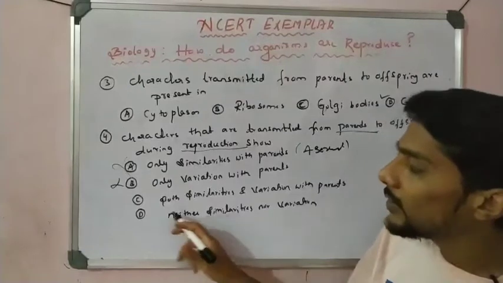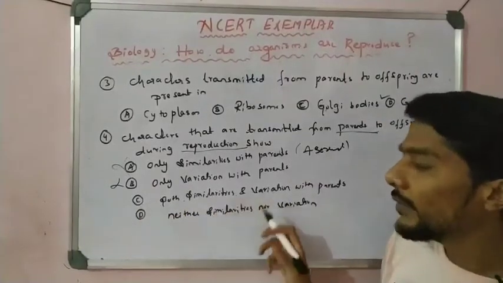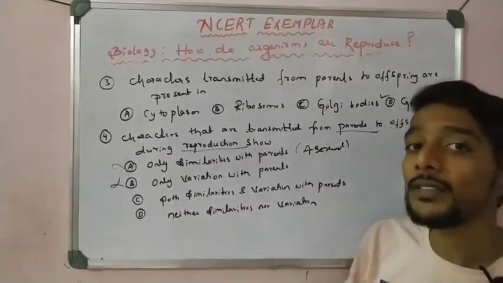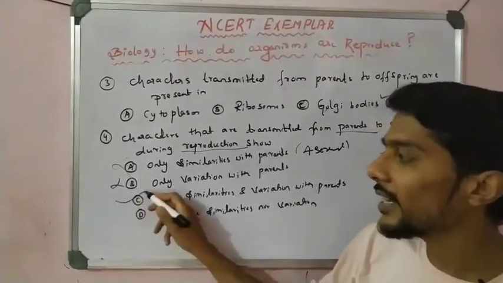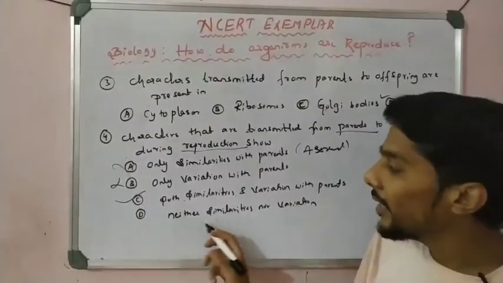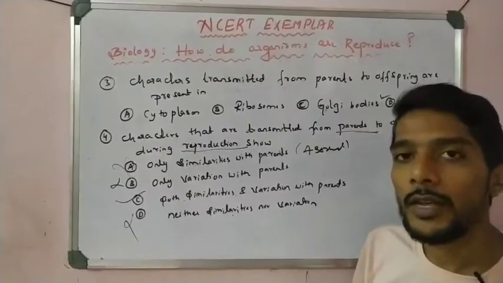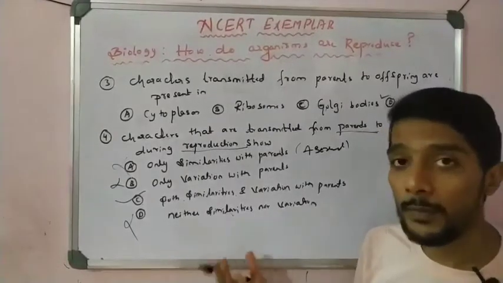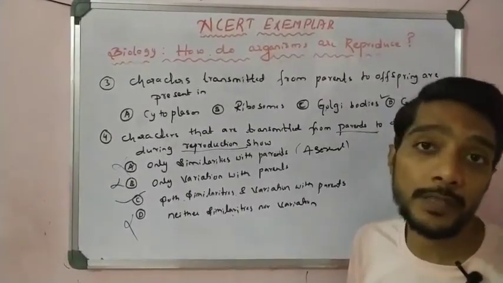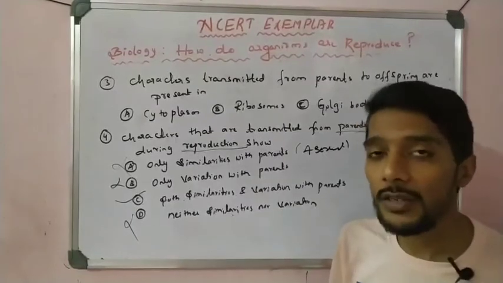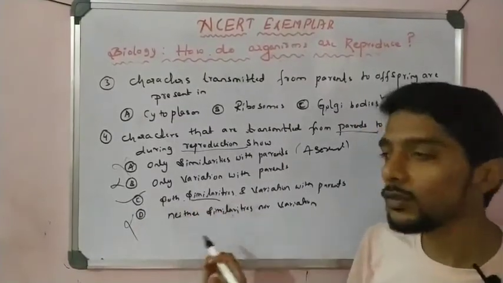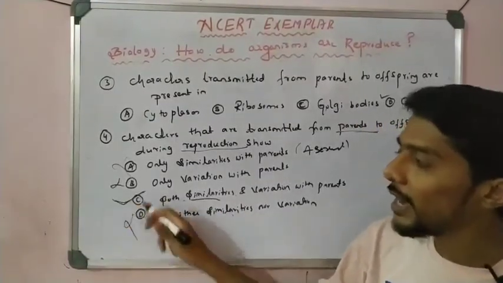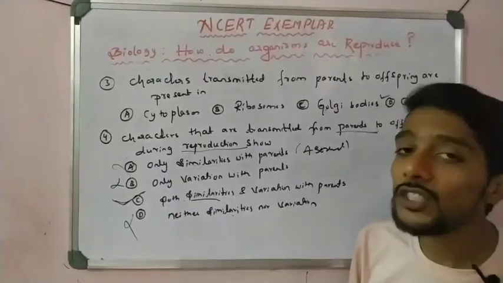Next, option C: both similarities and variation, right? This is right, both similarities in body design and variation, that is correct. And then neither, it is not possible. It is mixing where variation takes place. If there is mixing, there is variation, and some similarities also. So the correct answer is option C.